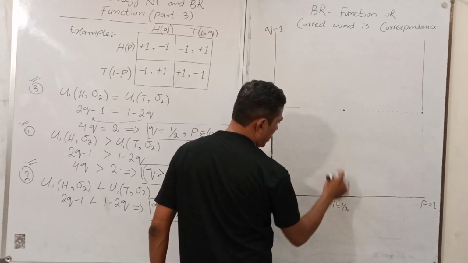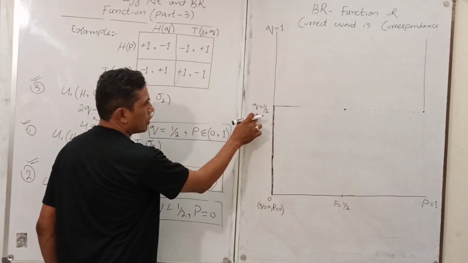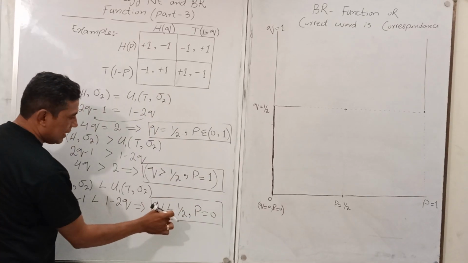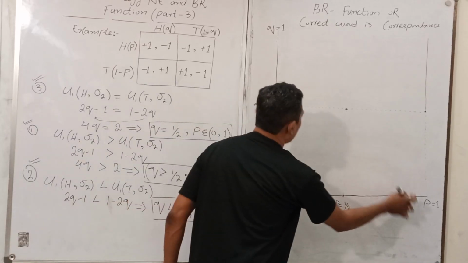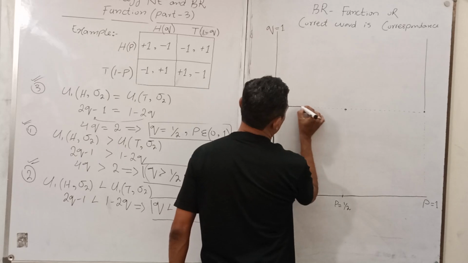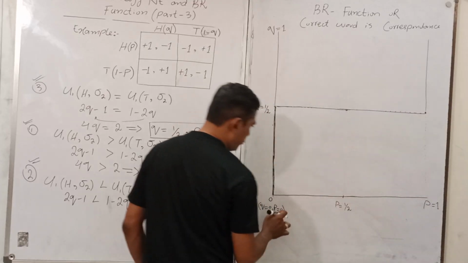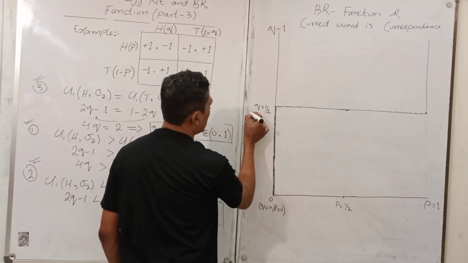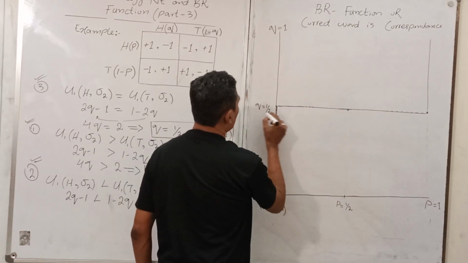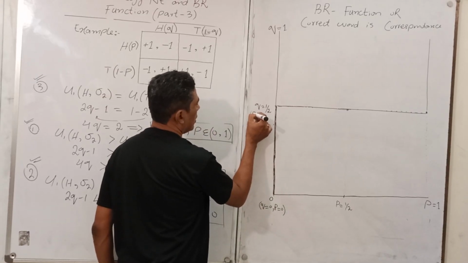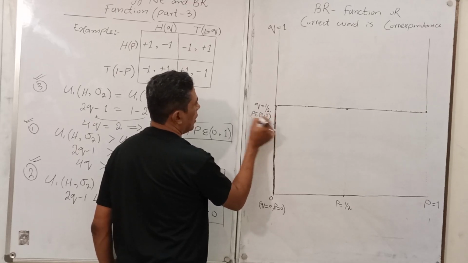Sorry, I have rubbed it out. So Q equals 1 upon 2. So the value of P lies between 0 and 1 when Q is this one. Okay, the value of P lies between 0 and 1. So here P lies between 0 and 1.